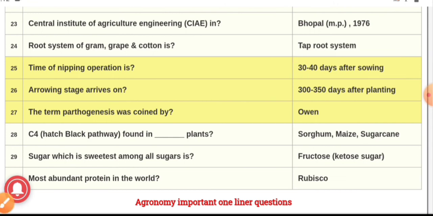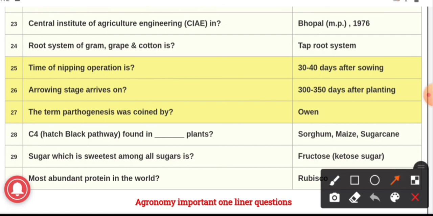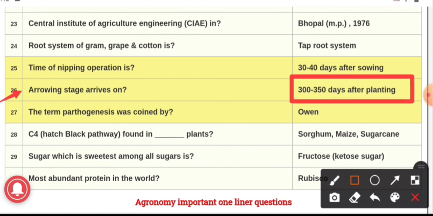Next question, question number 26. Arrowing stage arrives on, and the answer is 300 to 350 days after planting. We all are aware that arrowing is nothing but the inflorescence of sugarcane, which is known as arrow, and this stage comes after 300 to 350 days after planting.